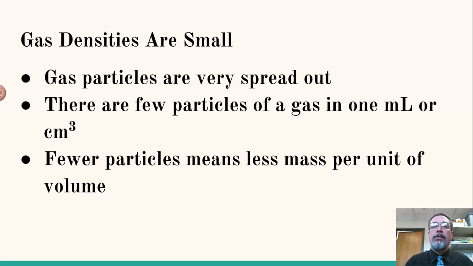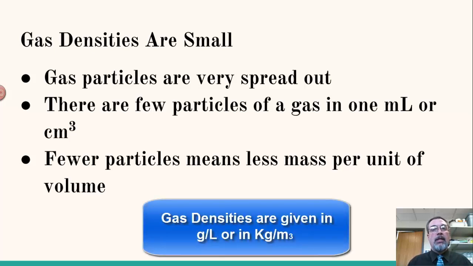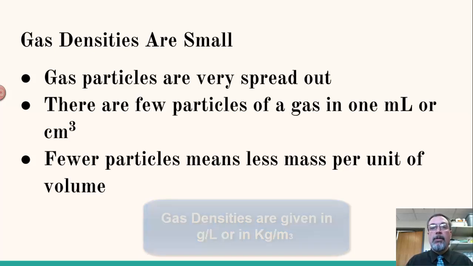That's why we typically report the density of gases in grams per liter, or sometimes you'll see it in kilograms per cubic meter. We'll figure that one out. Kilograms per cubic meter, okay? Because the density is normally very small if we report it in grams per cubic centimeter.